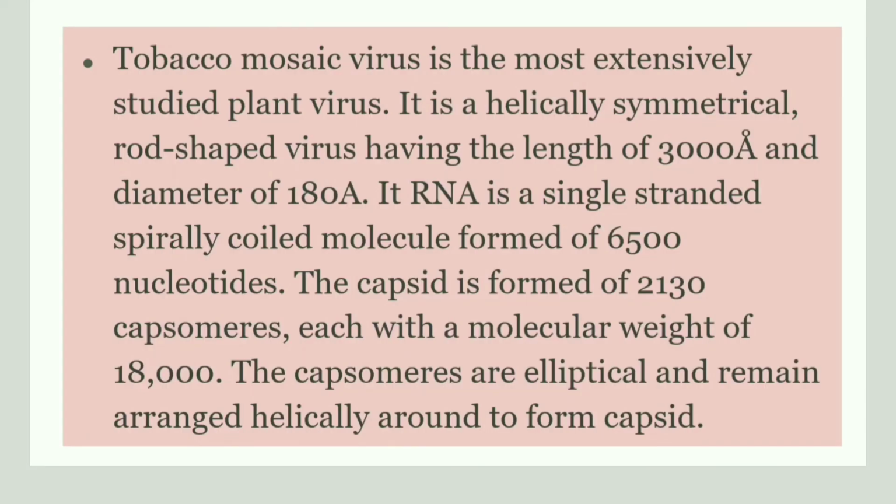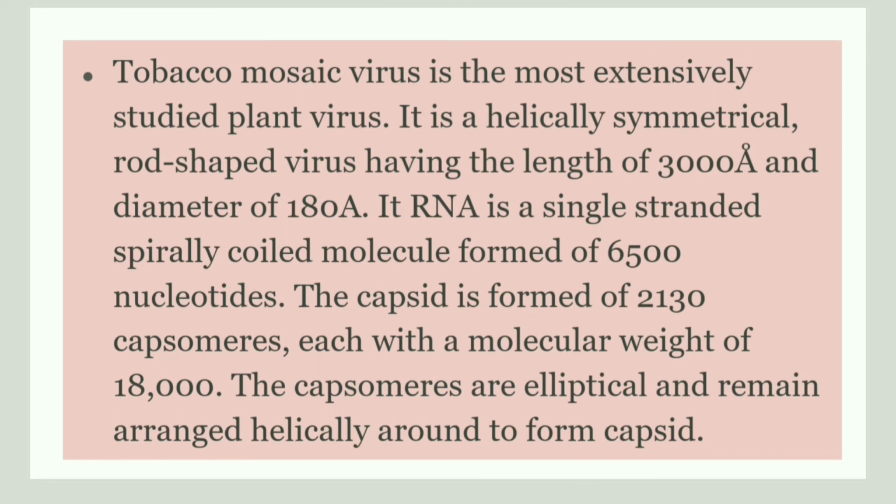Tobacco mosaic virus is one of the most extensively studied plant viruses, and it is a helically symmetrical rod-shaped virus. It has a length of 3000 angstrom, and the diameter is 180 angstrom. Its genetic material is RNA and it is formed of 6,500 nucleotides.